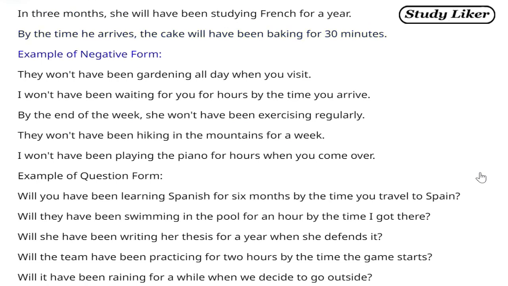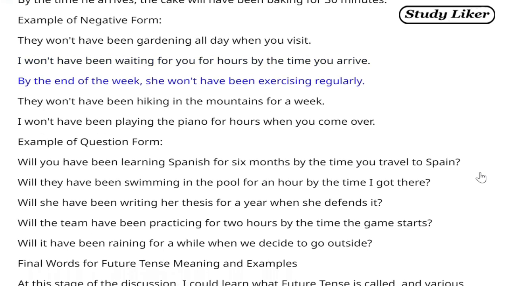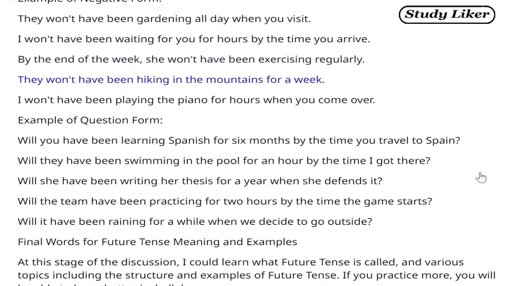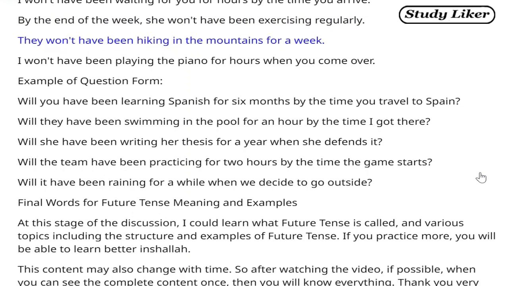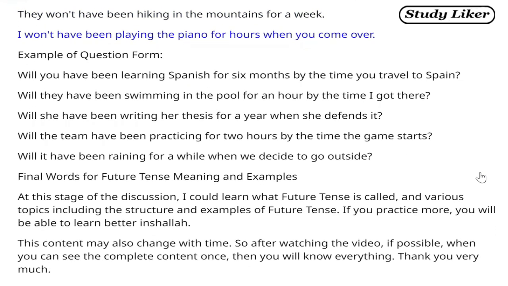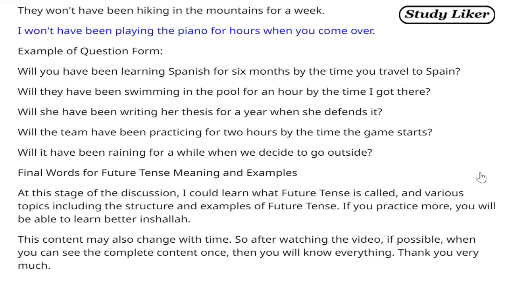Example of negative form. They won't have been gardening all day when you visit. I won't have been waiting for you for hours by the time you arrive. By the end of the week, she won't have been exercising regularly. They won't have been hiking in the mountains for a week. I won't have been playing the piano for hours when you come over.